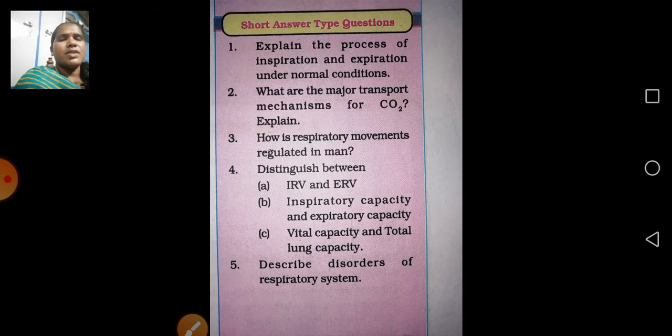This is all the syllabus I mentioned, and it is applicable for the regular BPC as well as the intervocational students. For the intervocational students, the first question is important, the second question is also important, and the third question. The first question, the second question, and the fifth question also. The fifth question, describe disorders of the respiratory system, came last year. This is a very important question, and it is expected in the final examinations.